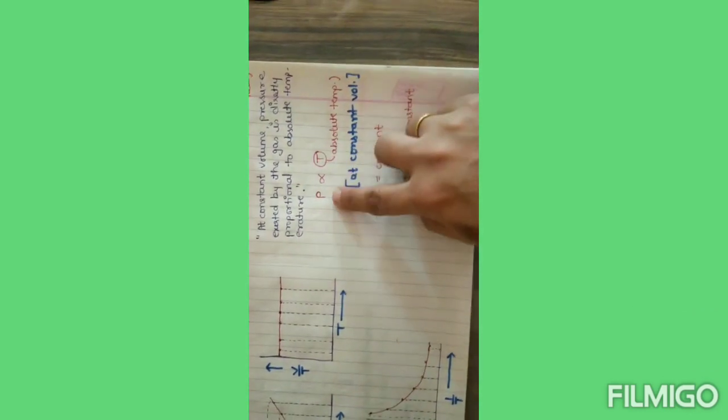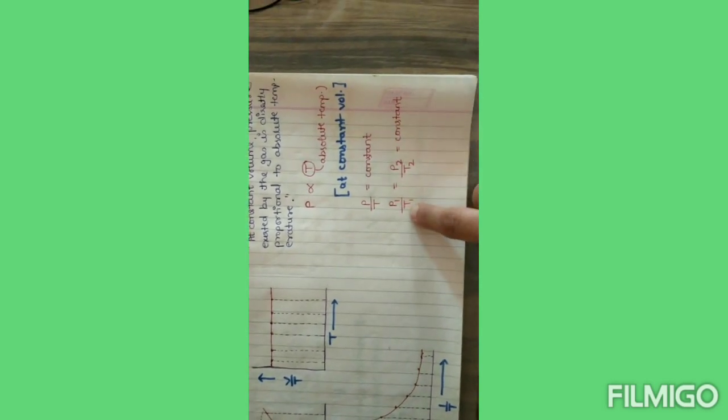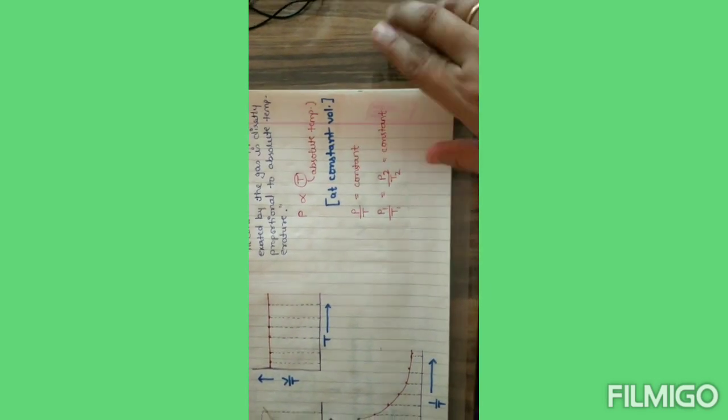Now if we bring this T downwards, then P upon T will be constant. Again, P1/T1 equals P2/T2 equals a constant. These are the values which will be constant throughout.